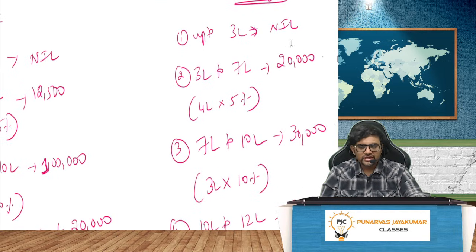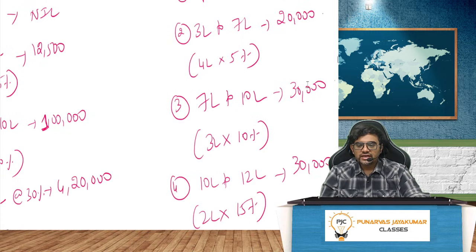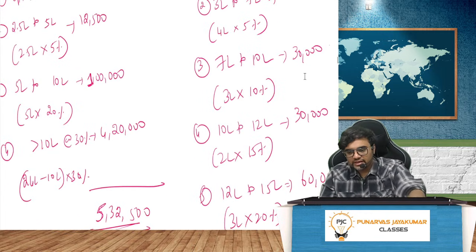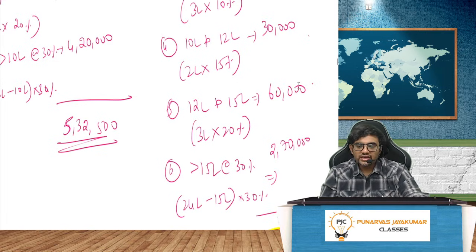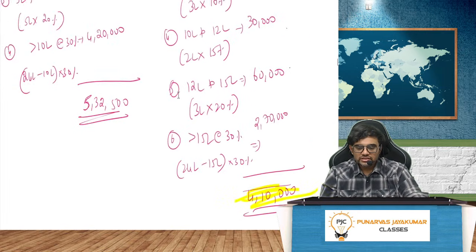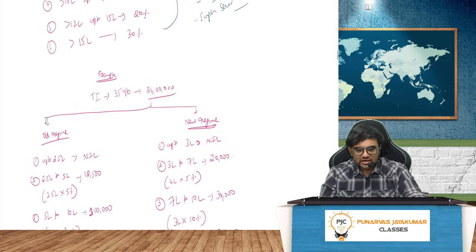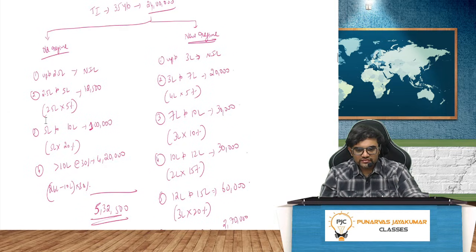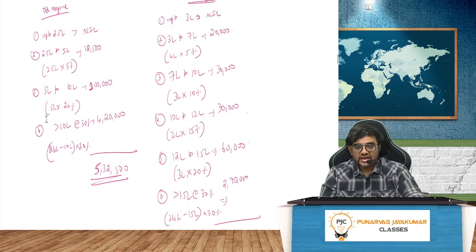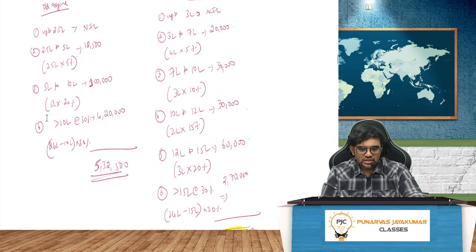But if it is the new regime, this is what you will pay. You see, up to 3 lakh, nil. 3 lakh to 7 lakh, that is 4 lakh into 5%, 20,000. 7 lakh to 10 lakh, for 3 lakh it is 10%, 30,000. 10 lakh to 12 lakh, again same thing. 12 lakh to 15 lakh, 60,000. So guys, you need to understand the shortcut. The shortcut is what? If they ask you anything above 10 lakh in the old regime, you know this.